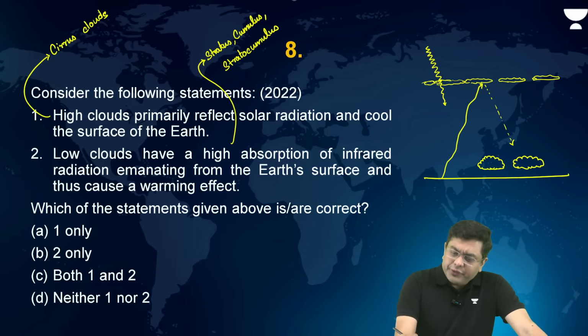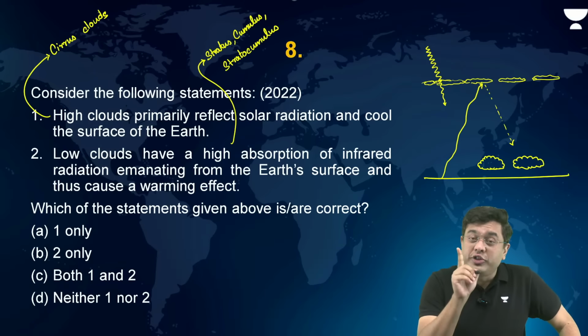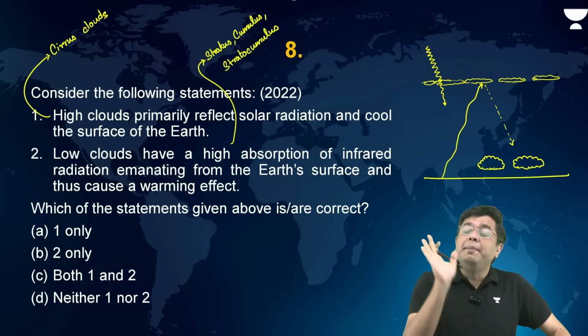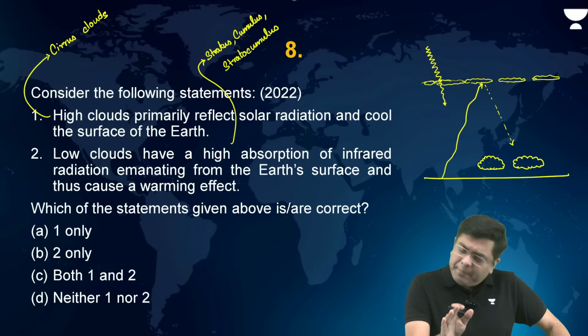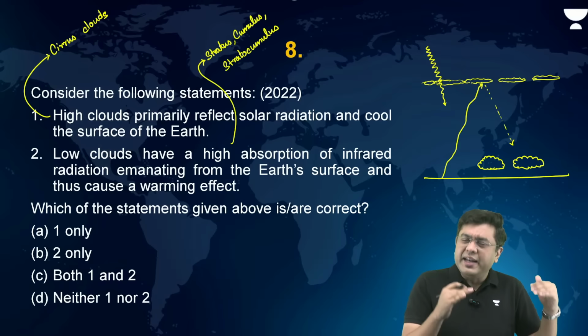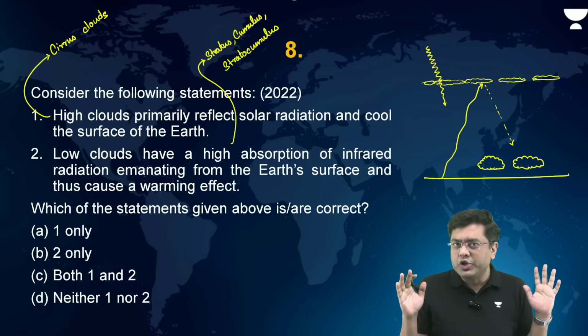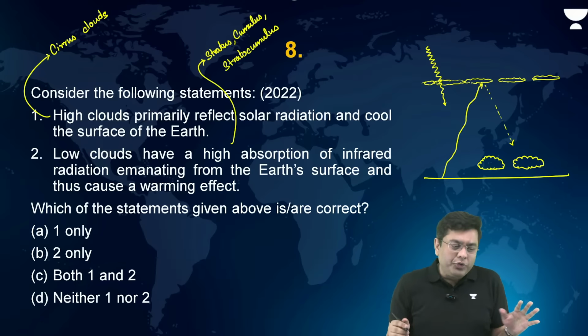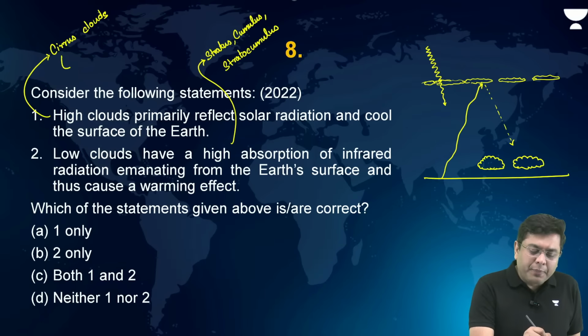Because these clouds are not so thick as to block the incoming solar radiation, but they are thick enough to block the low energy, long wave terrestrial radiation. So high level clouds will always end up causing heating.